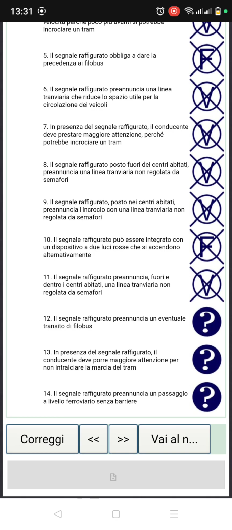Number 12, il segnale raffigurato. This sign figure pronuncia un eventuale transito di filobus. So this sign figure is announcing the possibility of a transit of filobus. No.